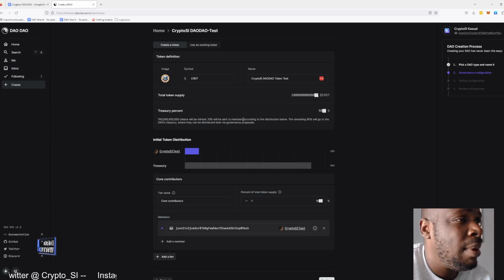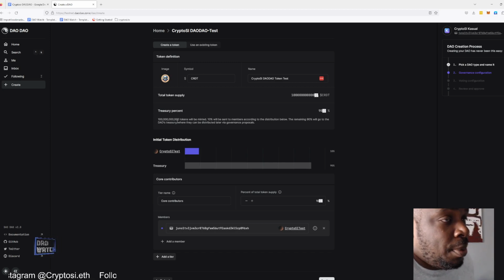10% will be sent to members according to the distribution below. 99% will go to the DAO's treasury, where they can be distributed later via governance proposals. Okay.